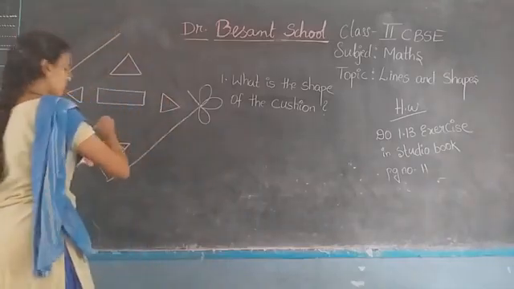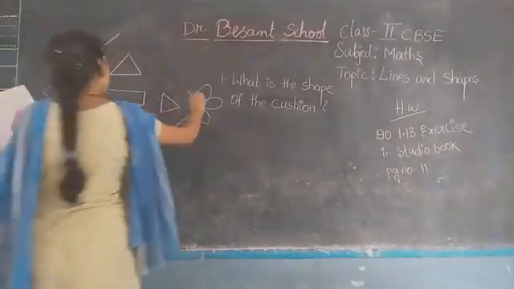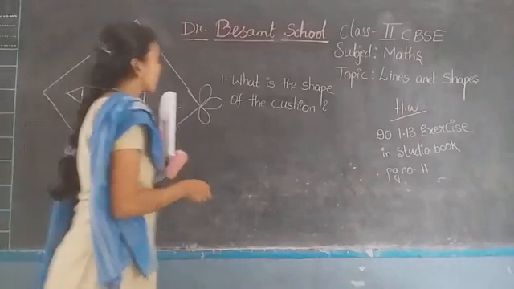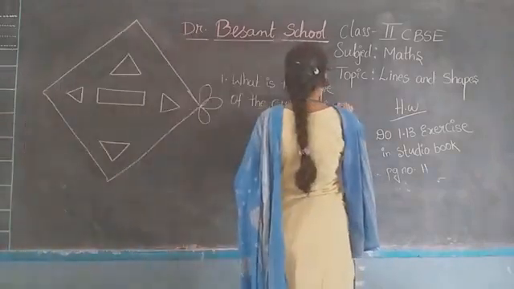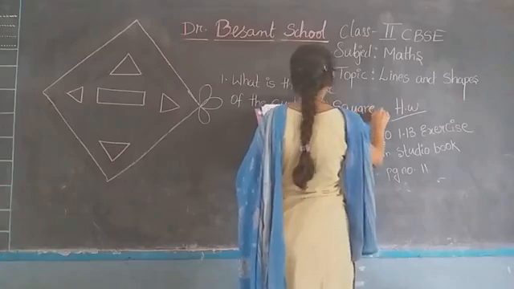Okay, one second. Color chalk pieces. Now you observe this. So what is the shape of this cushion, children? It is square. Write down square in the space given for you.